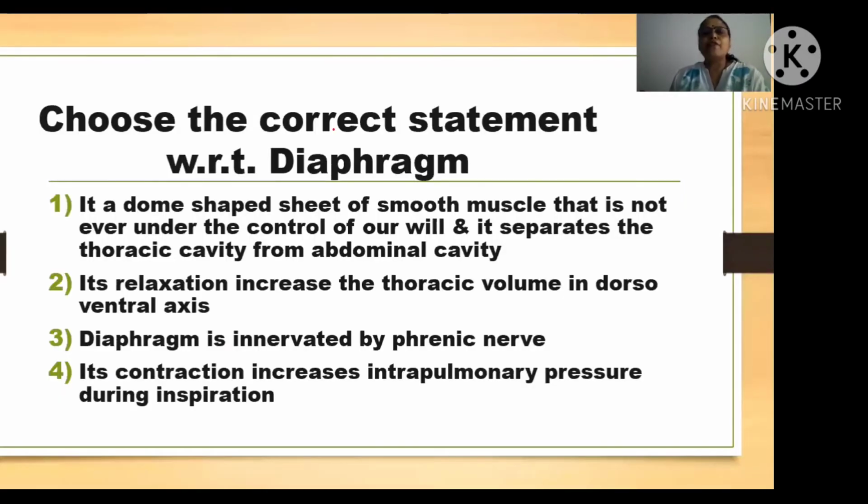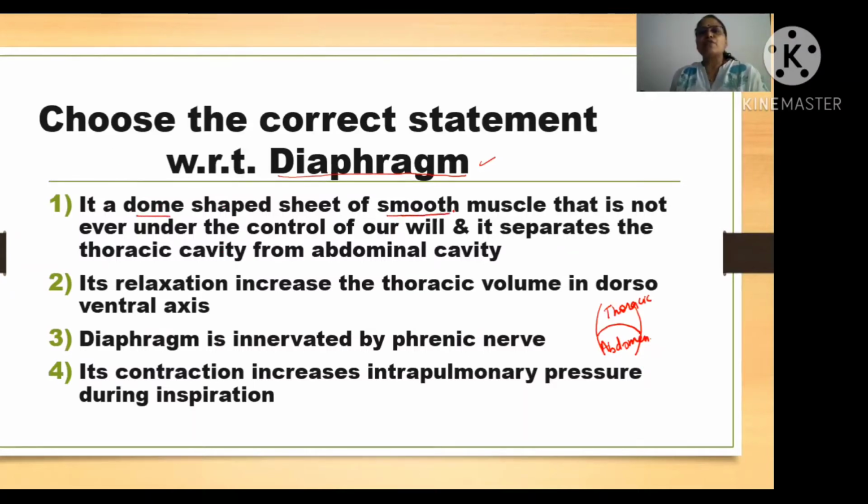Now the next question is, we have to find the correct statement with respect to the diaphragm. Try to understand the diaphragm. In the resting condition it is dome shaped. It divides the entire body cavity into two, thoracic and abdomen. This is the resting condition, imagine the diaphragm. And when the diaphragm becomes flat, that time the anterior posterior axis will increase.